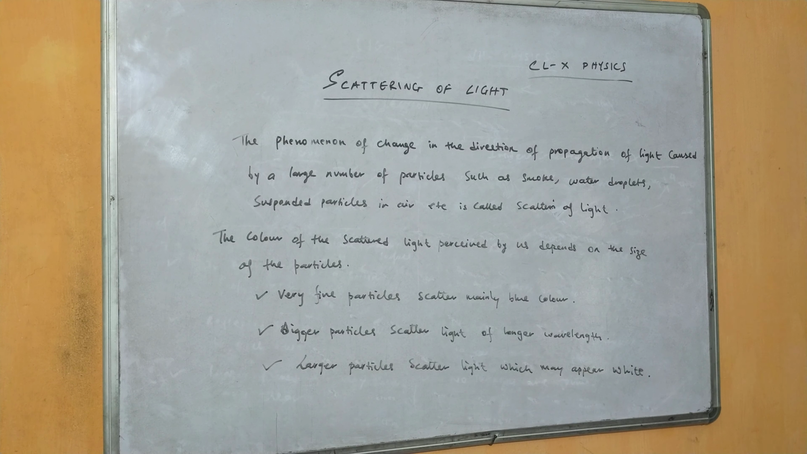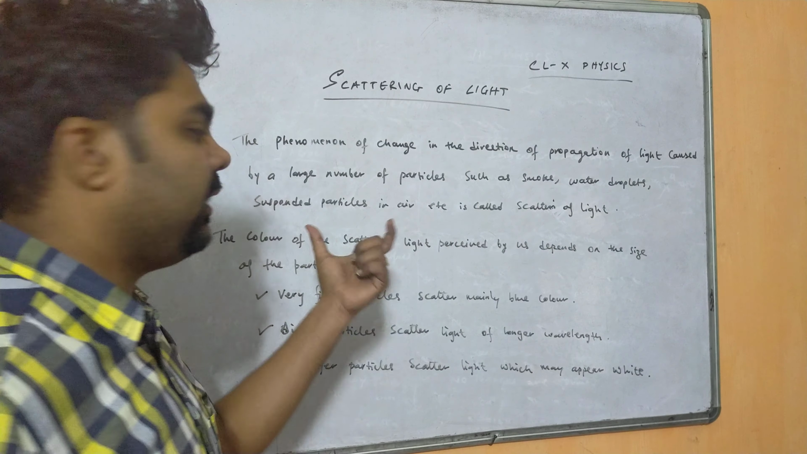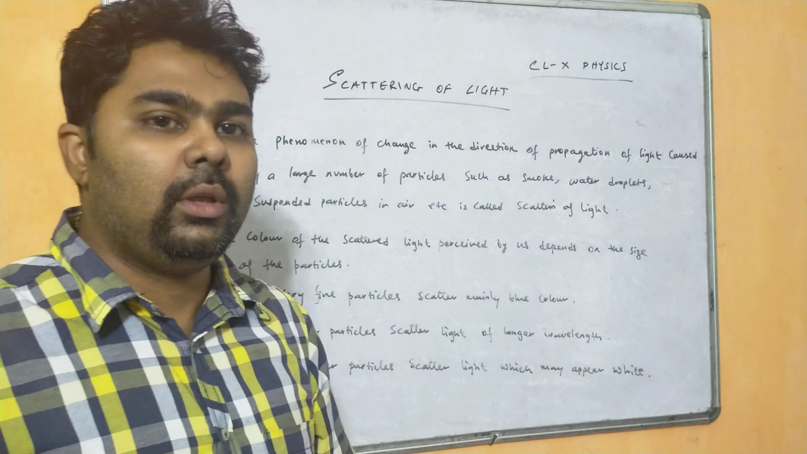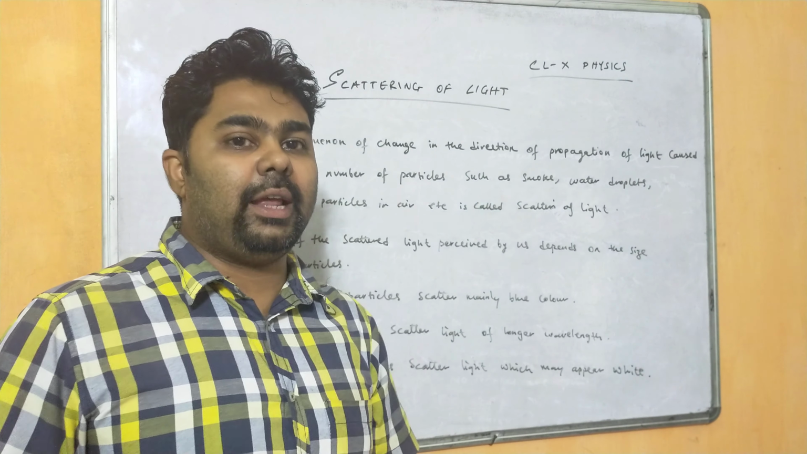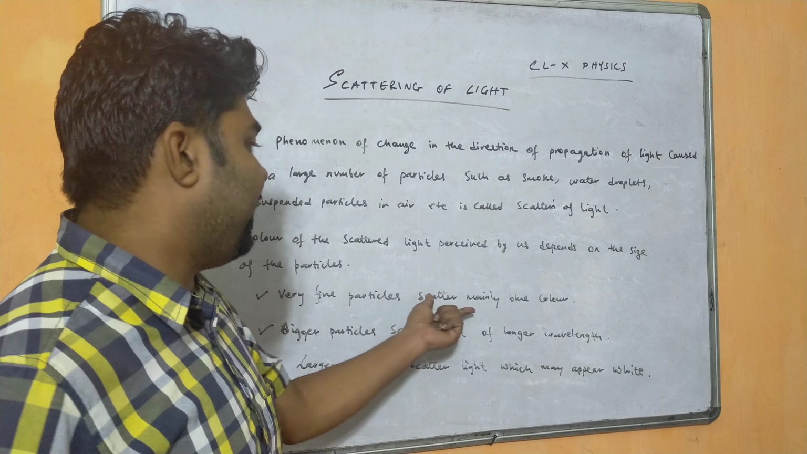You see, the phenomenon of change in the direction of propagation of light caused by a large number of particles such as smoke, water droplets, suspended particles in air, etc. is called scattering of light. And the color of the scattered light perceived by us depends upon the size of the particles in the atmosphere, because the atmosphere of Earth is a heterogeneous mixture of fine particles, right? Very fine particles scatter mainly the blue color.